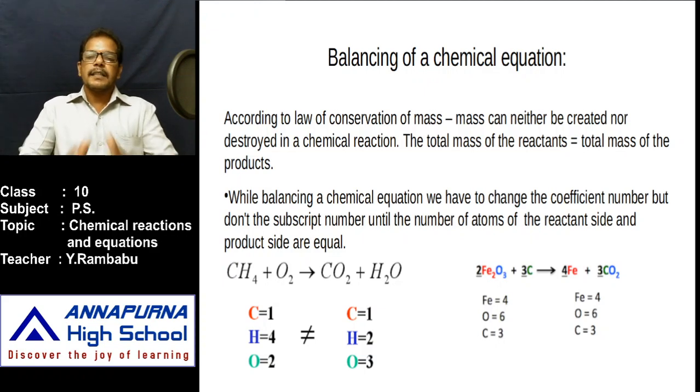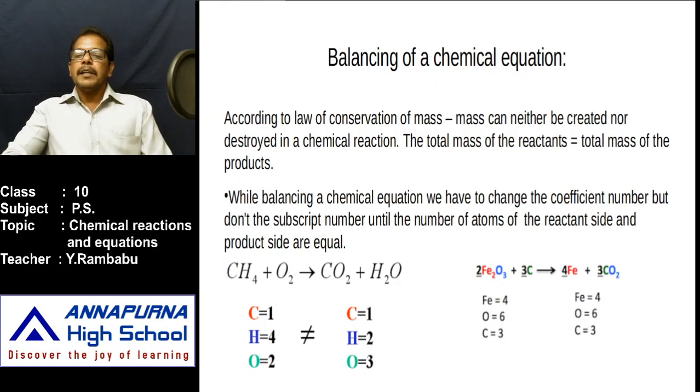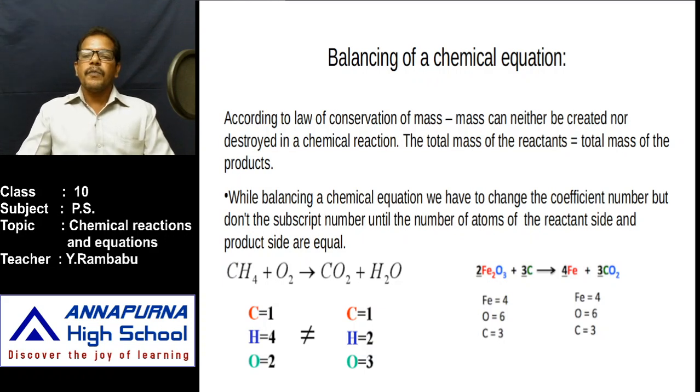For example, in this case, iron oxide splits into iron and oxygen. For splitting of this molecule, energy is needed, that means bond dissociation must take place. After this bond dissociation, bond formation takes place. So simply, during any chemical reaction, only rearrangement of atoms takes place.